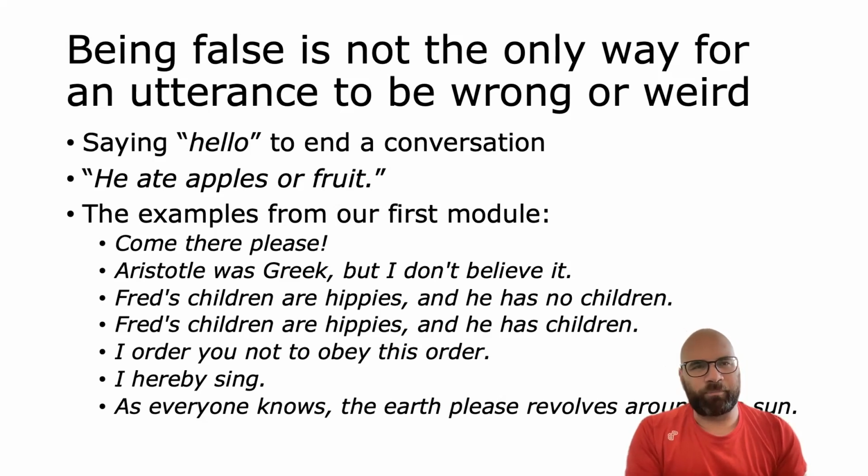There can also be sentences like, he ate apples or fruit. This is a very weird sentence, right? Because apples are fruit. But again, it's not false. It could be true, but it's a weird thing to say. And if you think back to our first module, the introduction to the class, there was a discussion about kind of weird sentences, and you had to discuss what makes them weird. None of these sentences are necessarily false sentences. They're just weird. So this is another piece of evidence that there is some aspect of meaning that's more than just truth conditions or what makes things true or false.